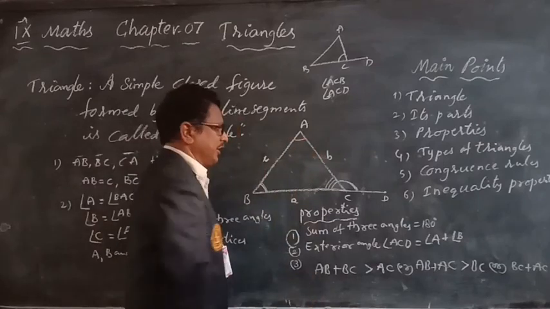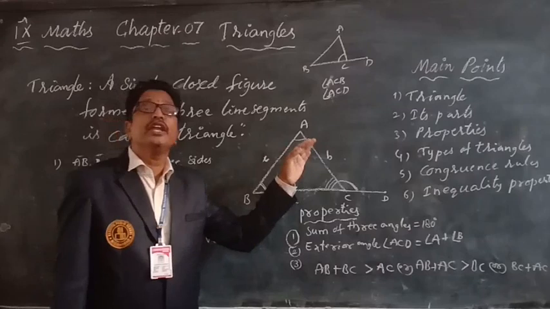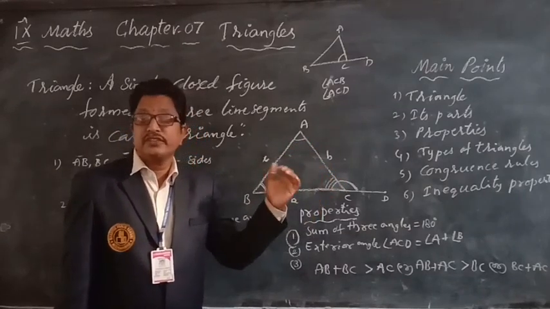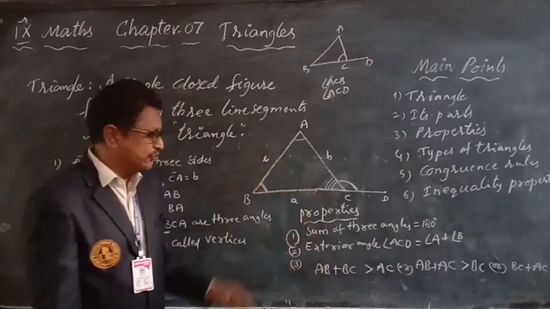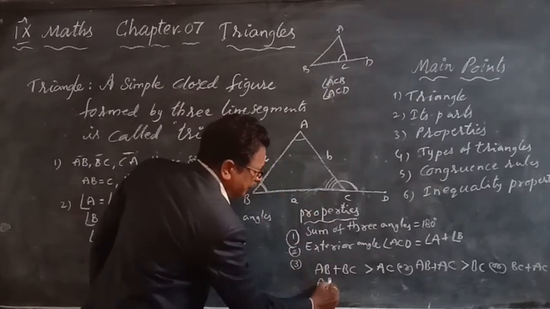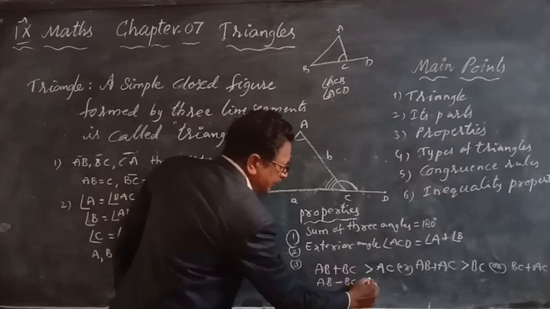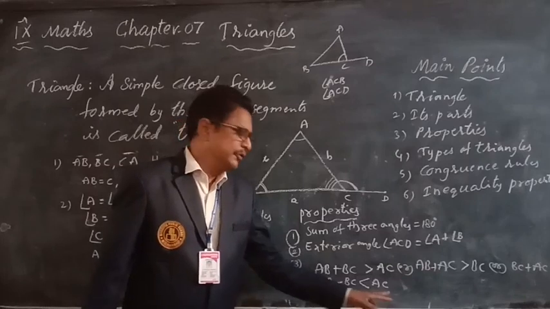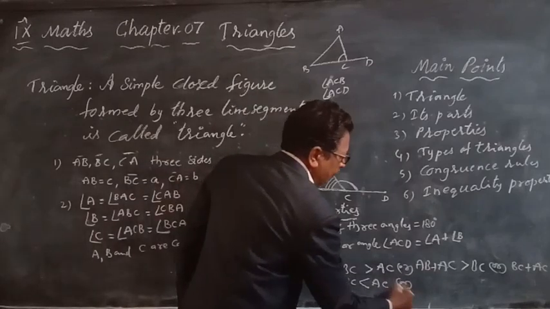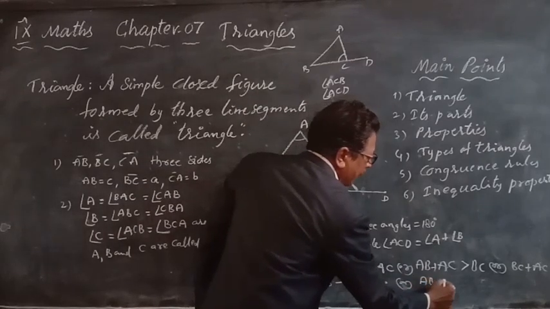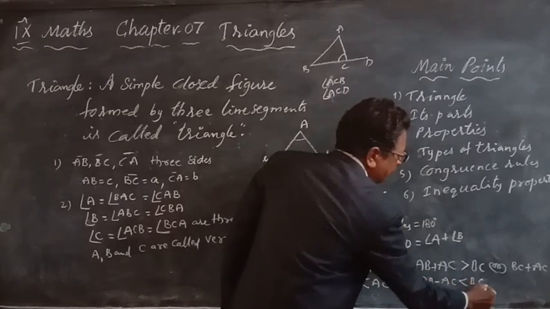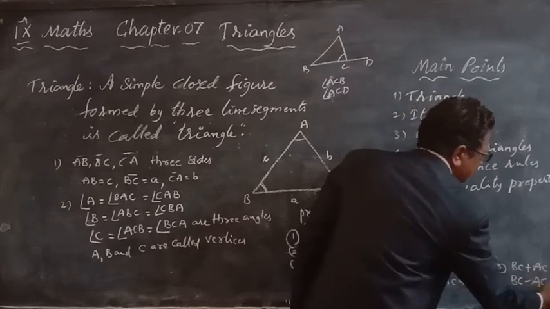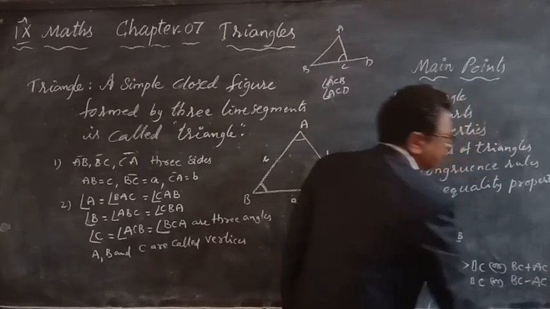And one more property: the difference of any two sides is less than the third side. That is, AB minus BC is less than AC. Difference of any two sides is less than the third side. Or AB minus AC is less than BC, or BC minus AC is less than AB.